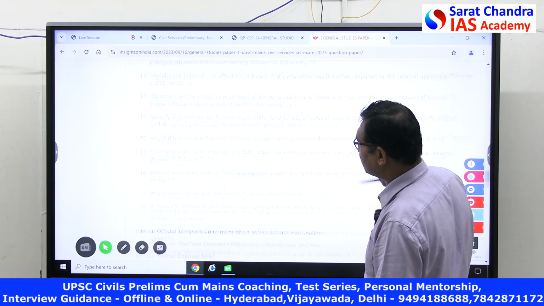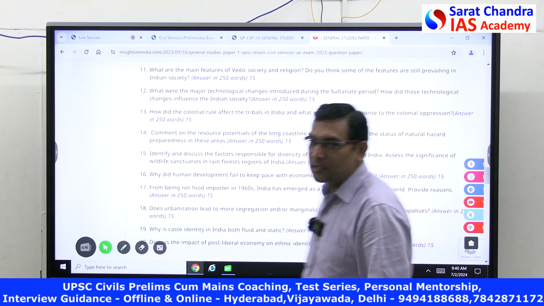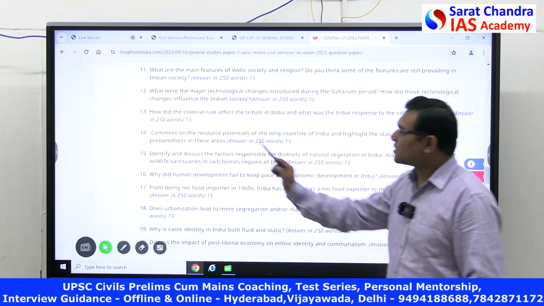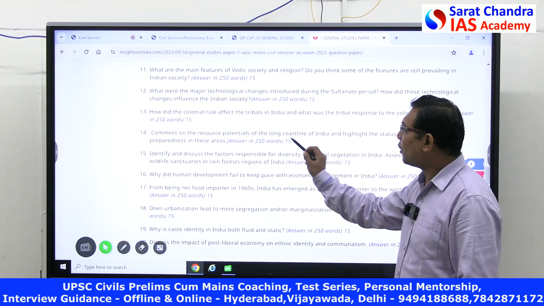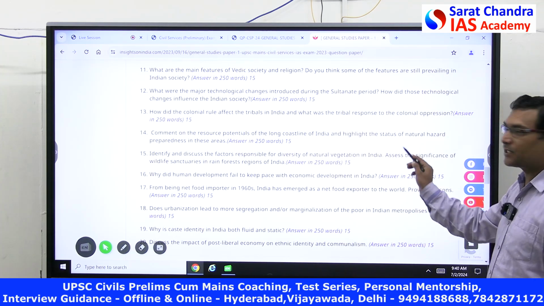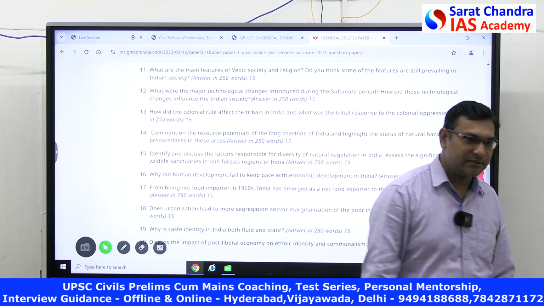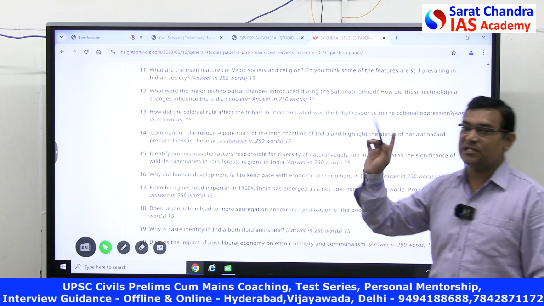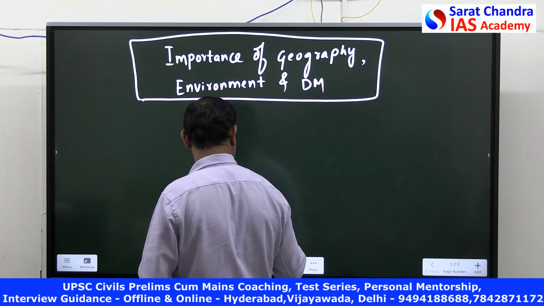Question number 14. Comment on the resource potential of long coastline of India and also highlight the status of natural hazard preparedness in these areas. This is a question. It is in GS paper 1.